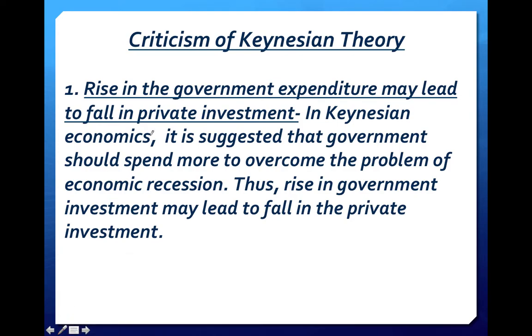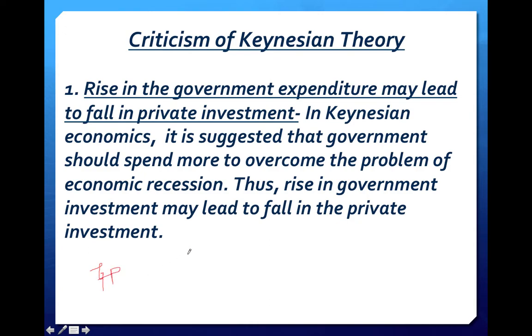Now the first demerit is that a rise in government expenditure may lead to a fall in private investment. According to Keynes theory, the focus is on government expenditure, government fiscal policy.